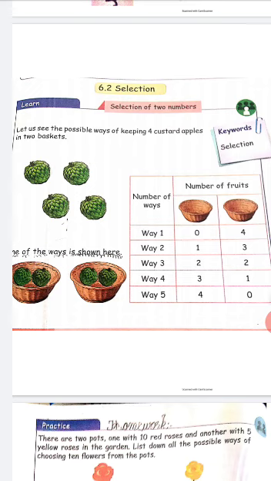For way 3, you have to put 2 2. We already saw this way in the picture. 2 2 are custard apples. See way 4, 3 1. You have to put 3 in the first basket and 1 in the second basket. Way 5: you put 4 custard apples in one basket and the second basket is empty. These are the 5 ways of putting the 4 custard apples in 2 baskets.